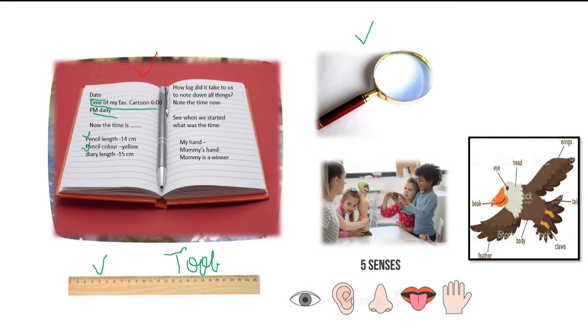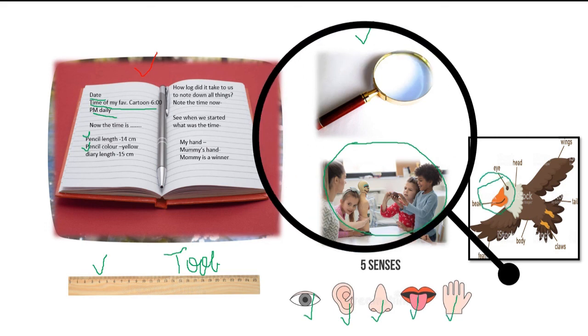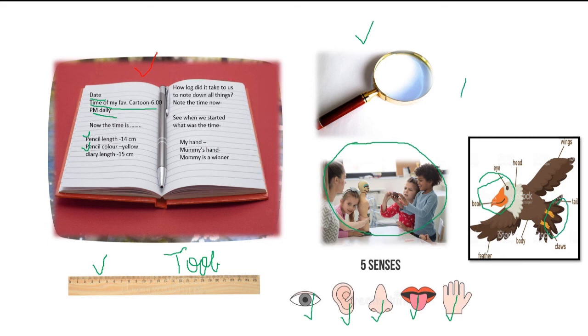Then we have learned about the magnifying glass. Then we have learned that when we are doing any activity, our whole body coordinates and then the work is done. Then we have learned what a bird is, what a beak is, what a tail is, and the meaning of the word alike.